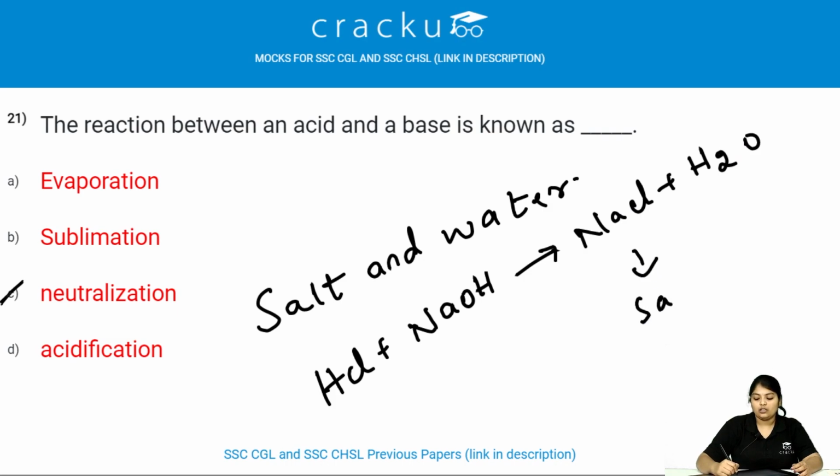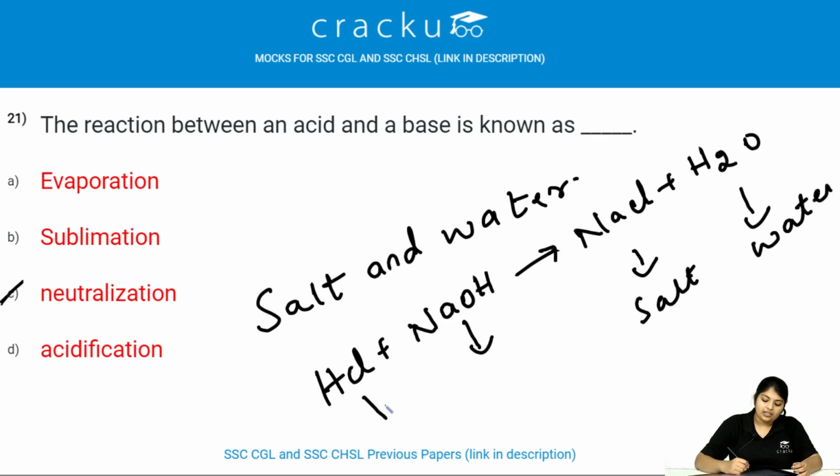NaCl is salt and H2O is water. NaOH is sodium hydroxide and HCl is hydrochloric acid. So this is the acid and this is the base, and when these both react, we get salt and water.